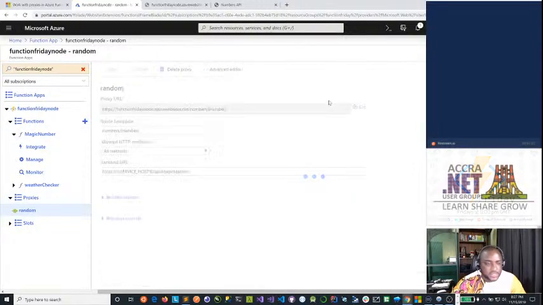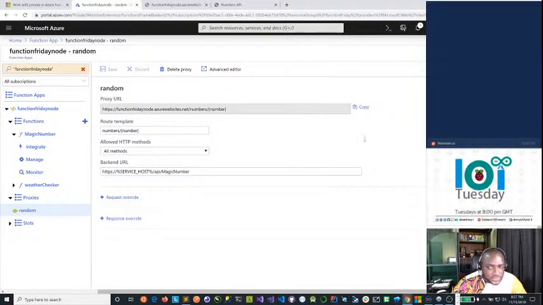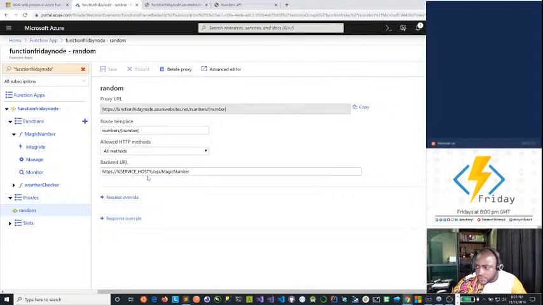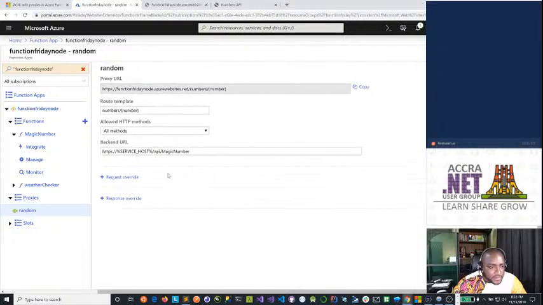Open our proxy, make sure we have, yep, so this is our endpoint numbers and this is the backend. So slash API, yeah, so HTTPS, we have our percentage service host percentage slash API slash our magic number. Yep.